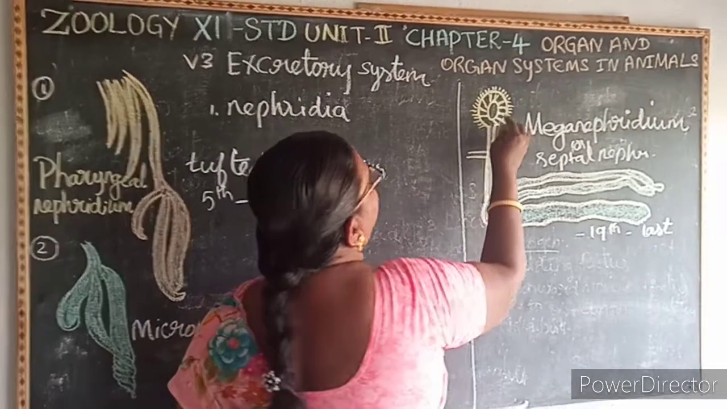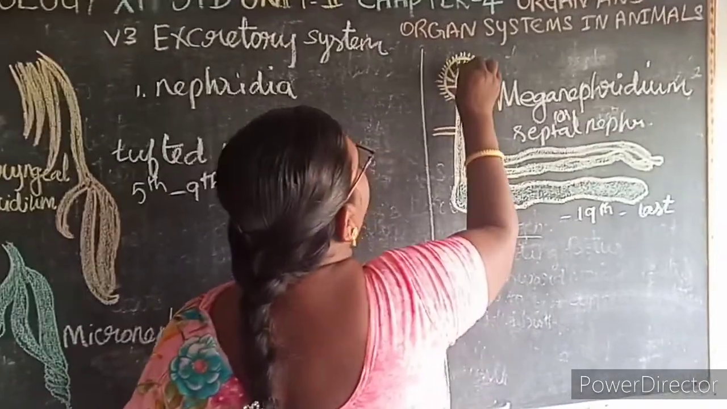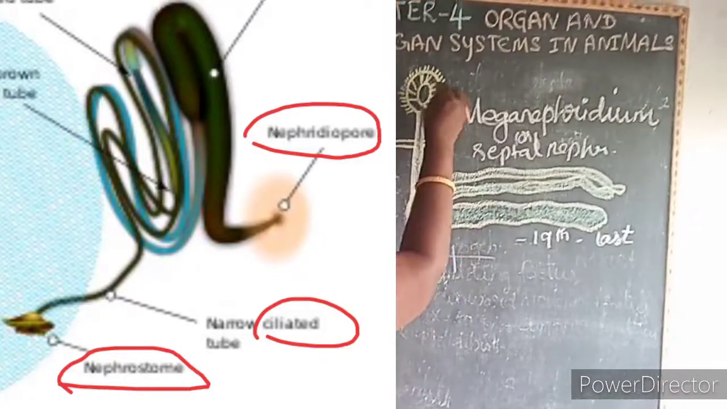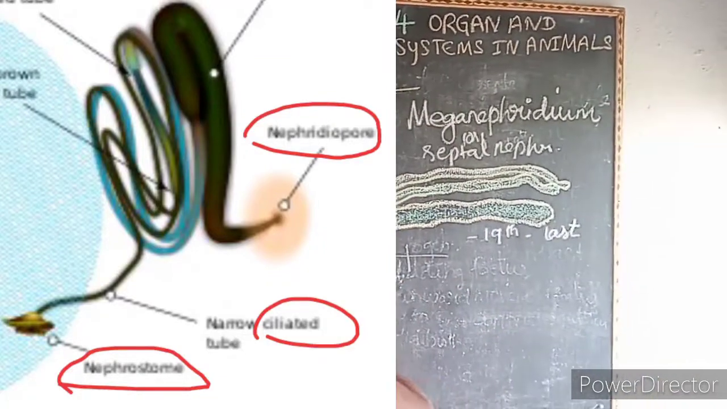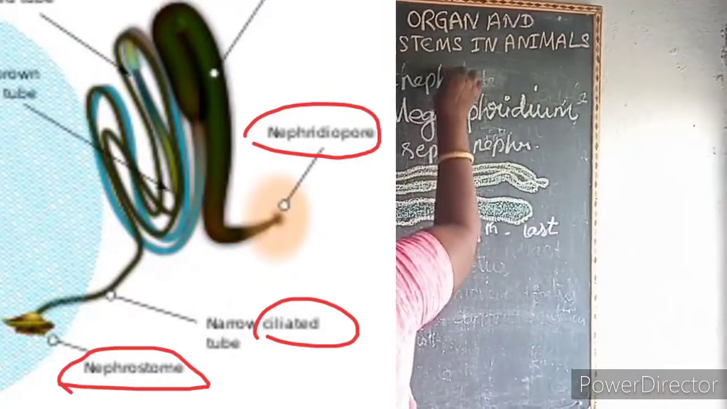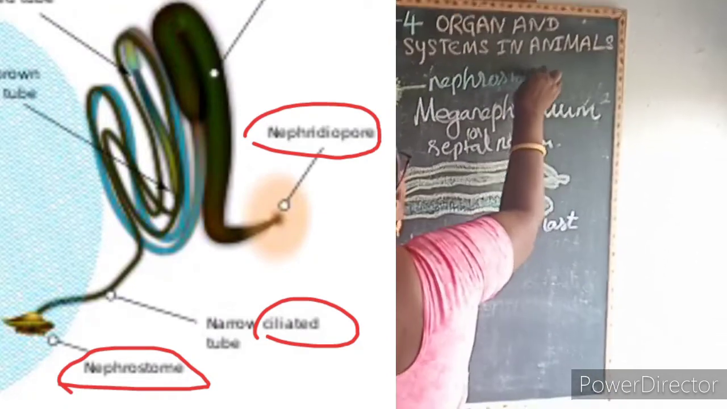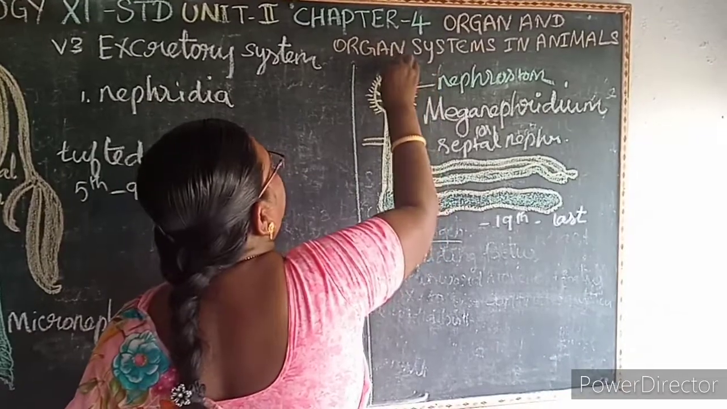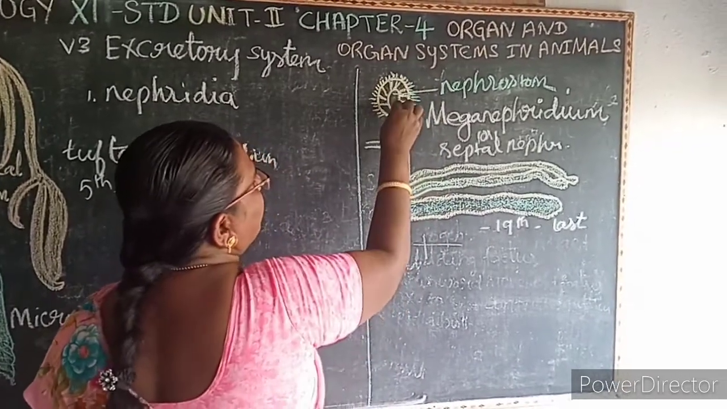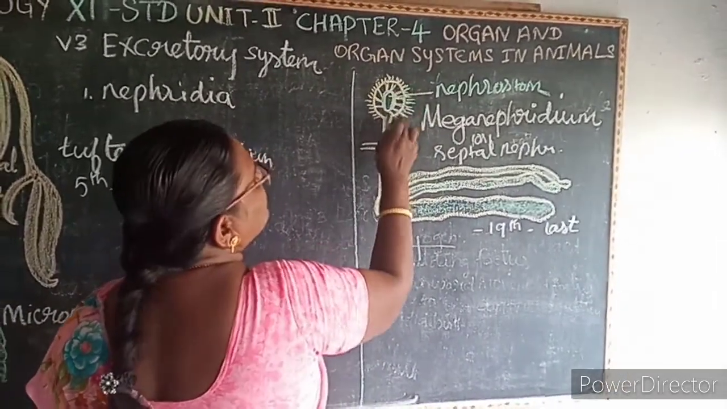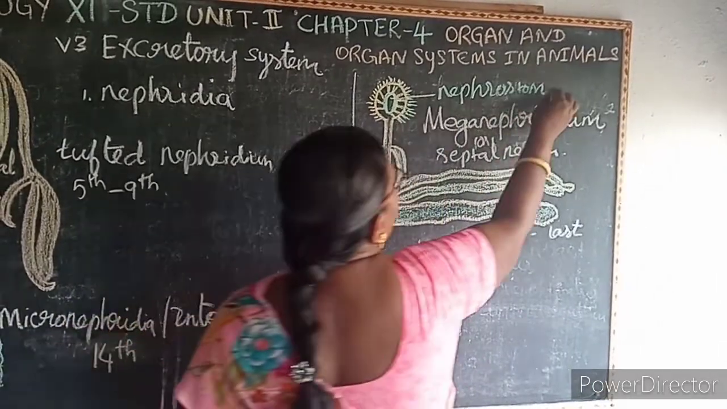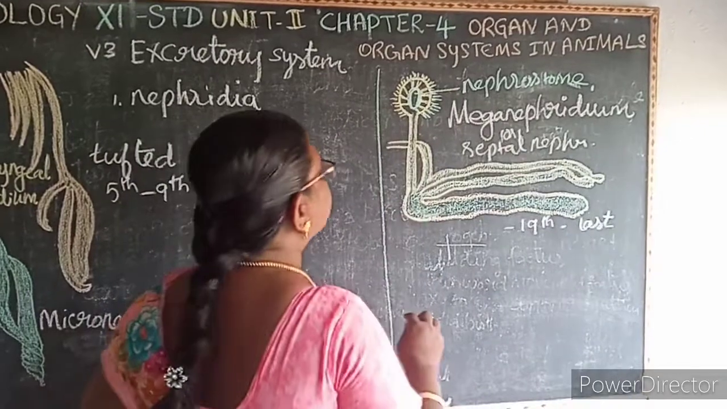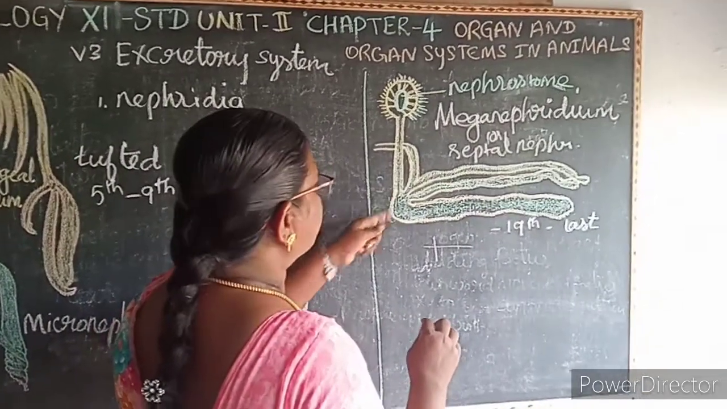See the picture. It has a central opening, a funnel-like opening. This opening is called the nephrostome. It is ciliated. See the yellow one. The meganephridia has a central funnel-like opening. This opening is known as what? Nephrostome. It is ciliated.